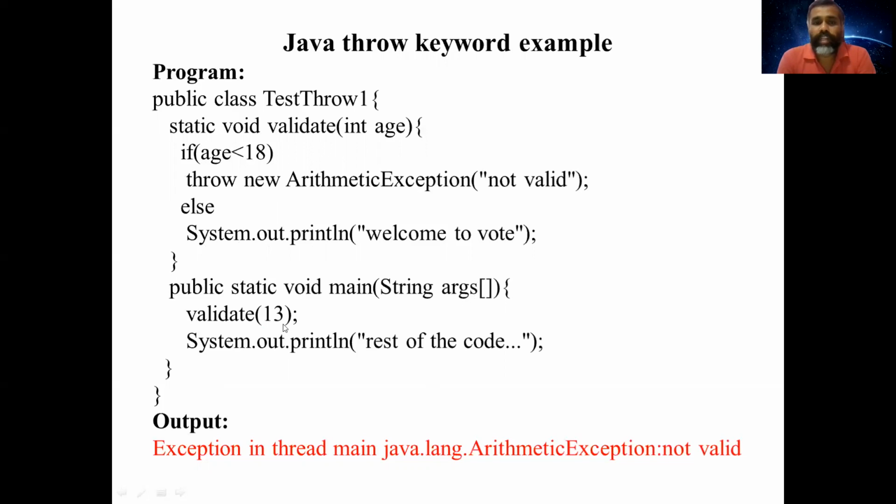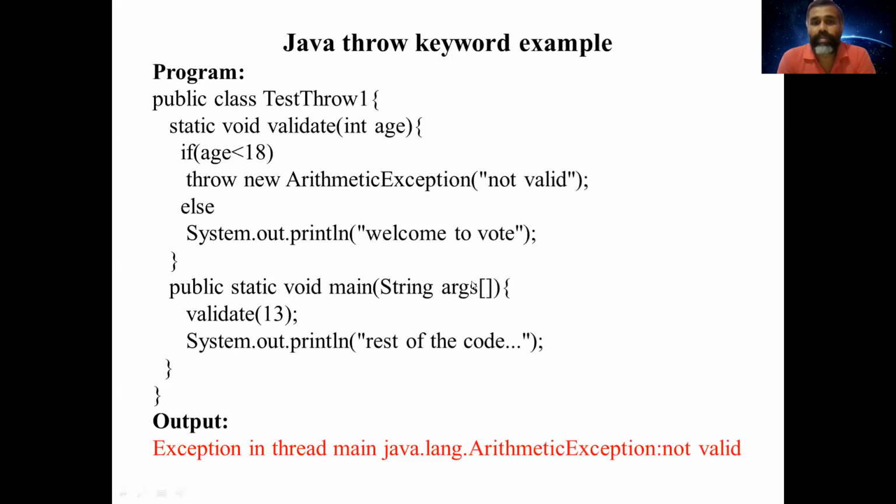So in my main method, I'm just calling the valid method with the parameter value 13, and 13 is less than 18. So the ArithmeticException will be thrown. The throw keyword will execute this exception in the output. So the output will be: Exception in thread main java.lang.ArithmeticException: not valid.